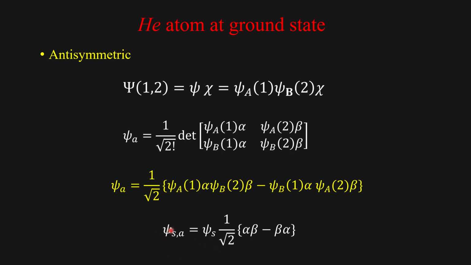So that is the meaning of psi sub s comma a, which is equal to psi s, the radial part of the wave function, which is symmetric, times 1 over square root of 2 alpha times beta minus beta times alpha.